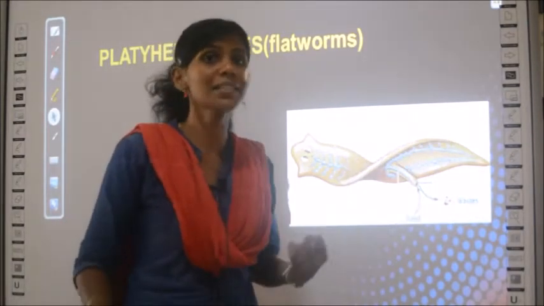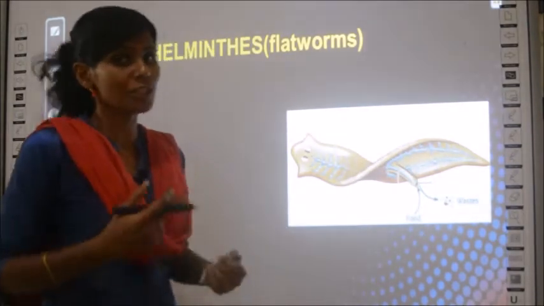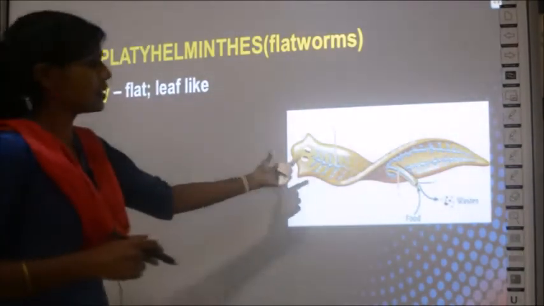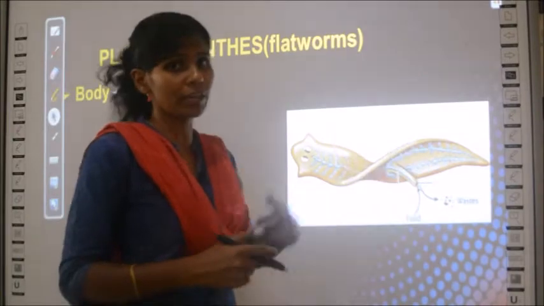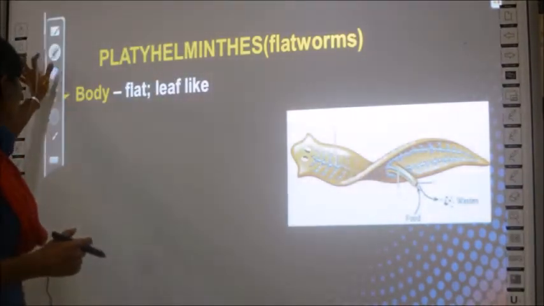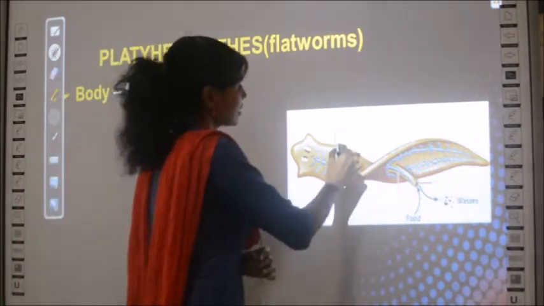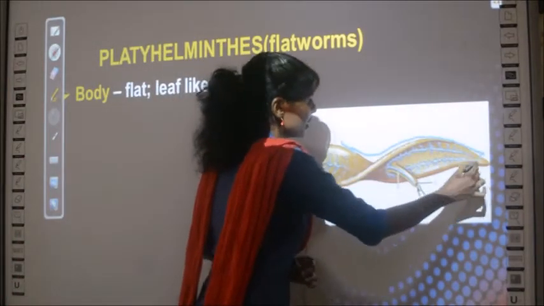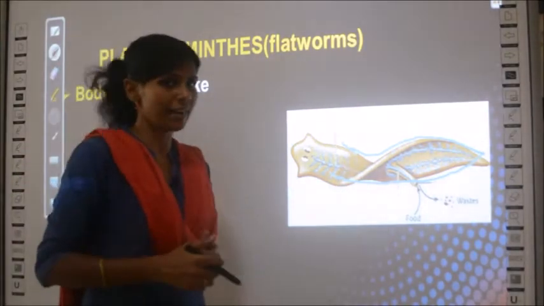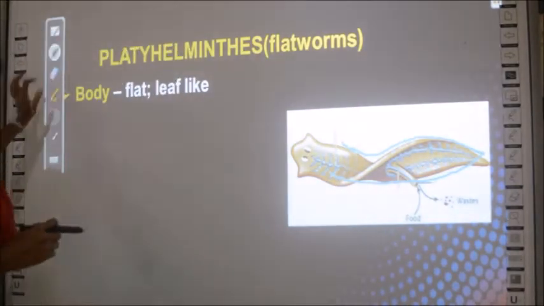So it is called a flatworm. Also, you can see that the structure of this group of organisms is leaf-like. The structure is like a leaf, and also they are flat. So these are the first two properties.